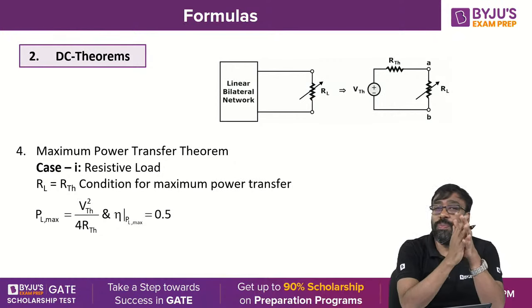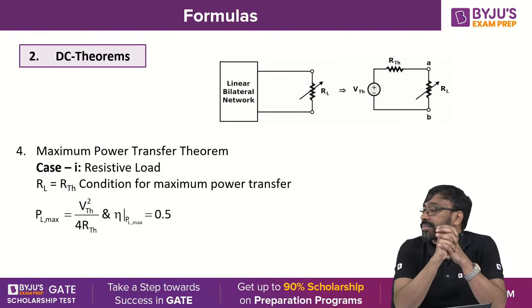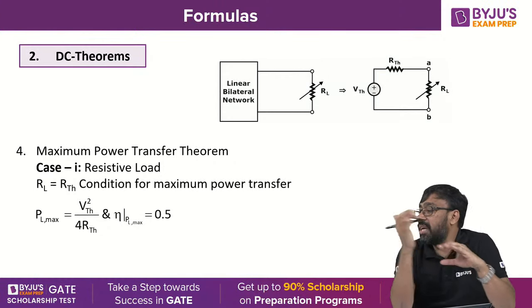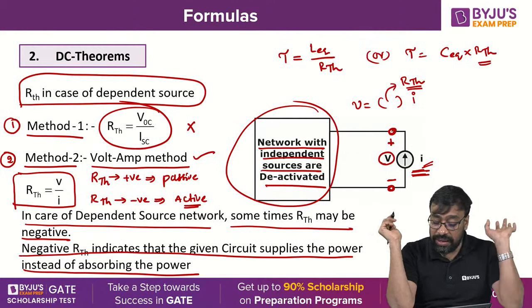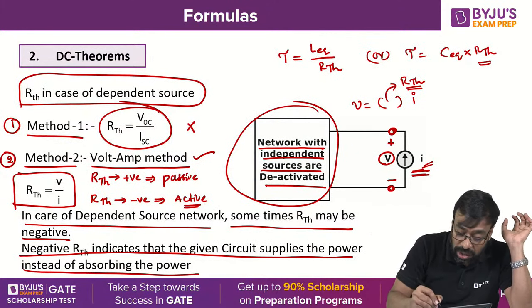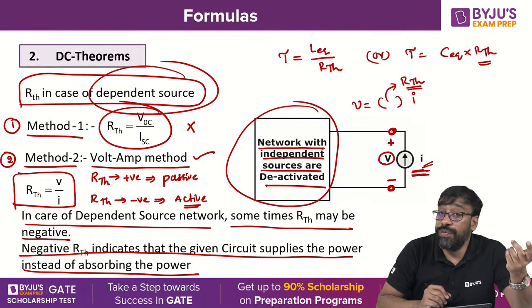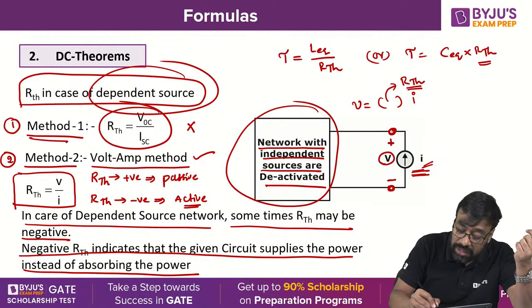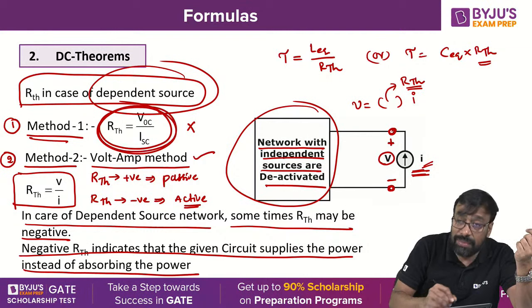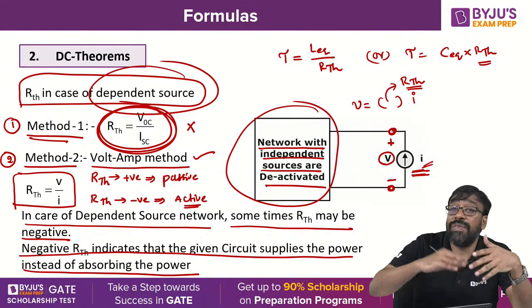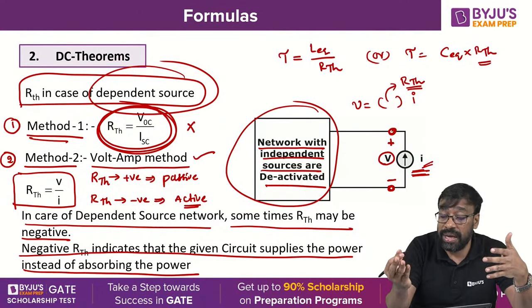Karan Shah, Hindi, no please, I'm sorry. Bhaskar Lakshmi understood. Ravi Shankar, I would like to repeat. See, you are dealing with dependent source networks, a network which consists of a dependent source. How do you find RTH? Method 1 is this formula. But sometimes this formula fails because sometimes you cannot find VTH and ISC, the Norton current.